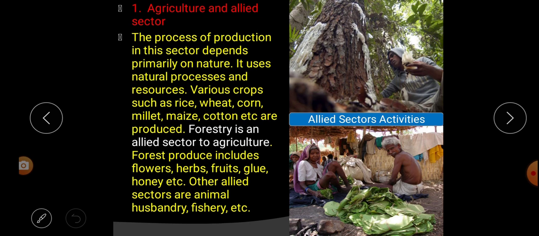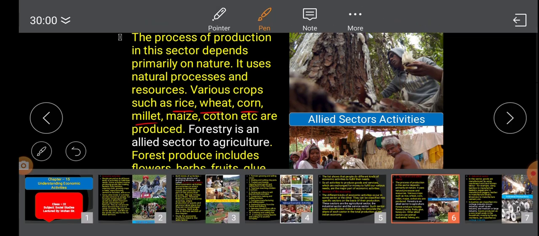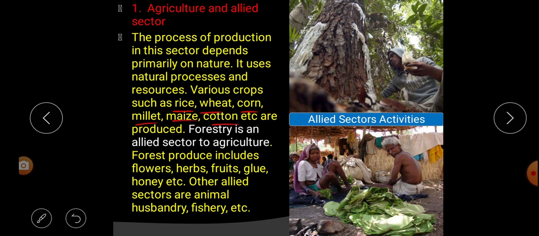That means for production in the agriculture and allied sector, what is the natural process and resources? Through the natural process and resources only, the production takes place. Various crops such as rice, wheat, corn, millet, maize, cotton, etc. are produced. In this sector, various crops, what are they? Like rice, wheat, corn, millet, maize, cotton, all these things are produced in the agricultural sector.